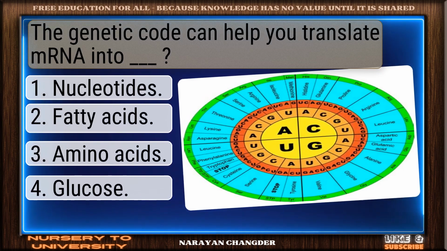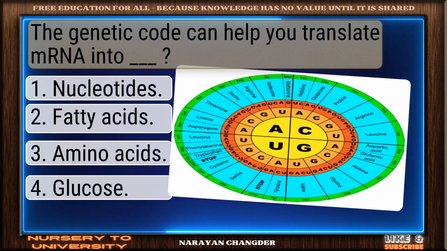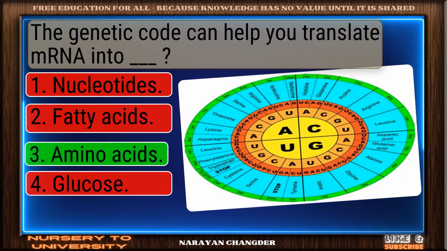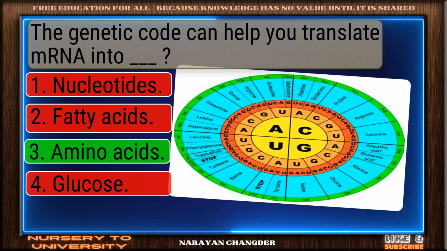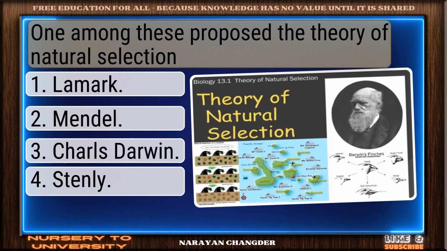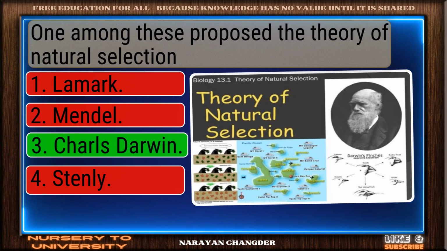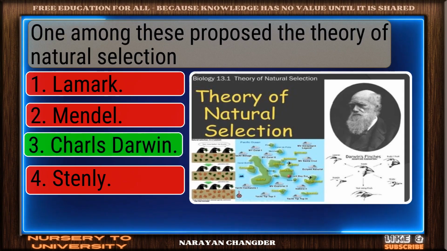The genetic code can help you translate mRNA into dash. Great thinking. Amino acids is right. One among these proposed the theory of natural selection. Exactly. Charles Darwin makes sense.